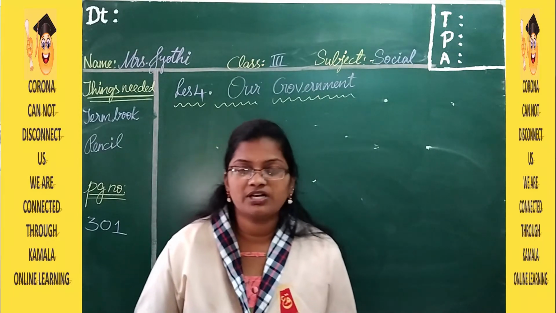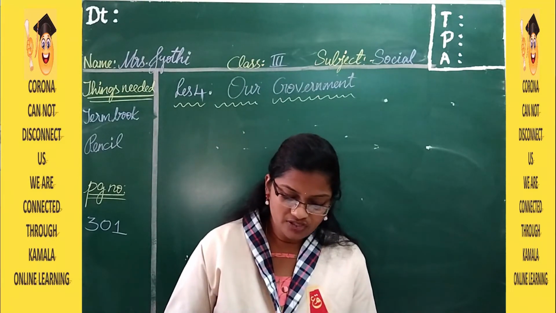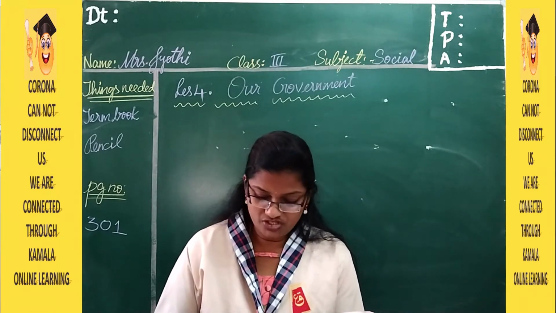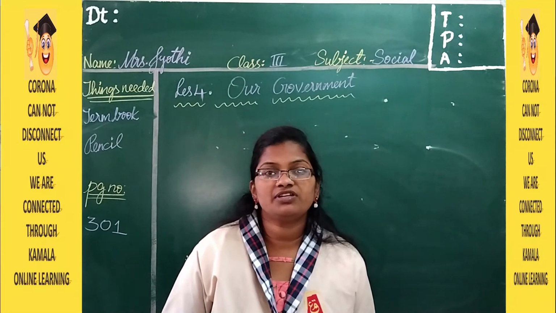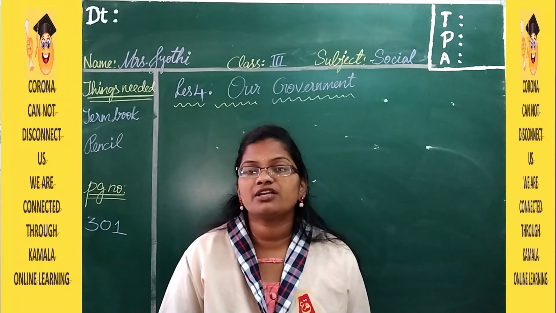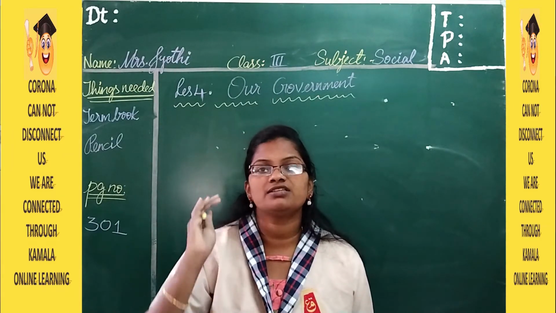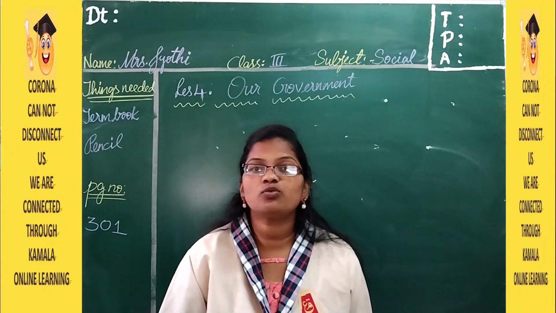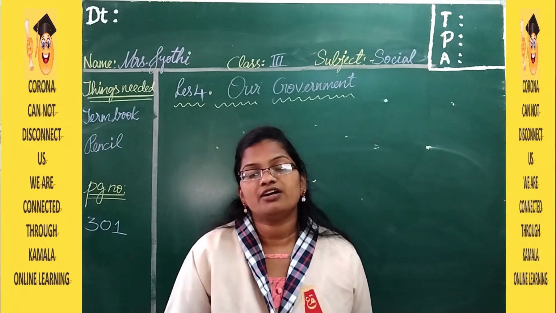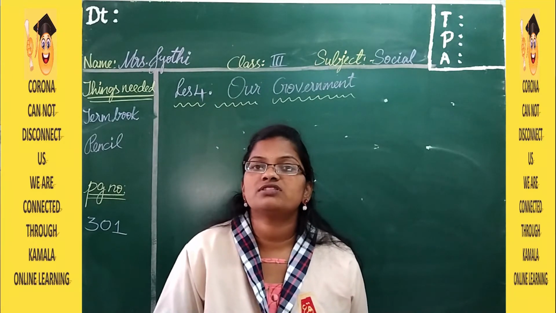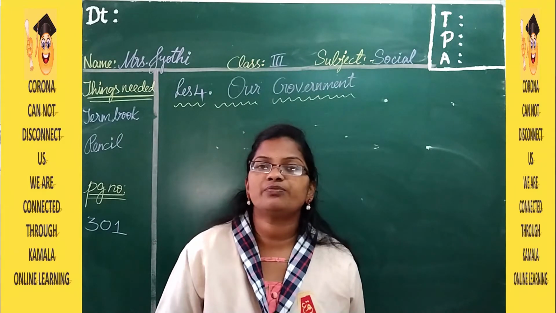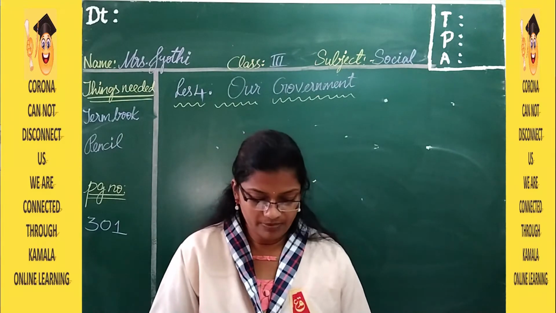Below the warm up box you have the introduction part. On 15th August 1947, India attained its freedom from the British rule. Before 1947, that is till 14th of August, there were some people who came from some other place, that is from Britain. They came here and they ruled us. They made us slaves and they ruled us. From 15th August 1947 onwards, we got freedom. All the Britishers left to their place.